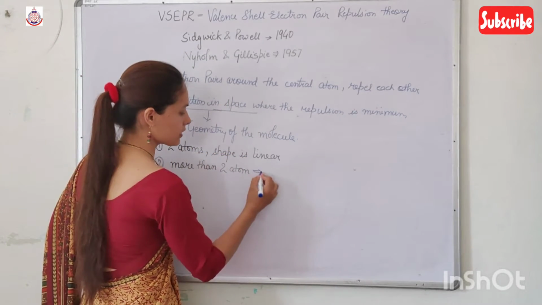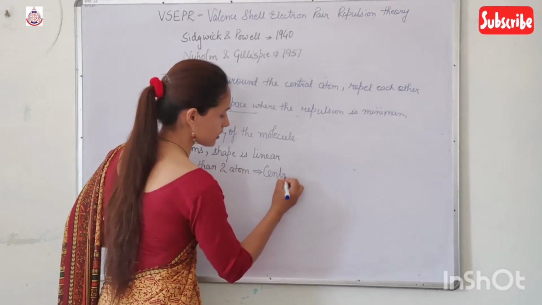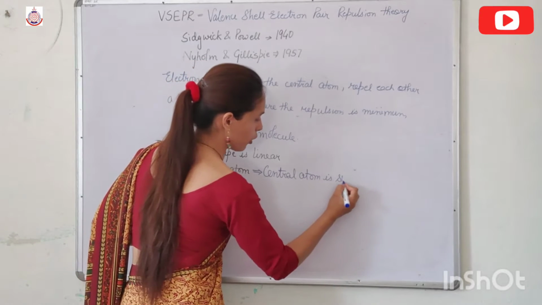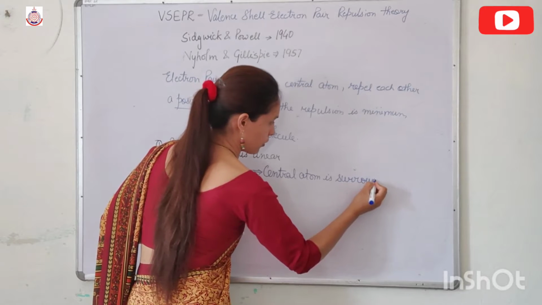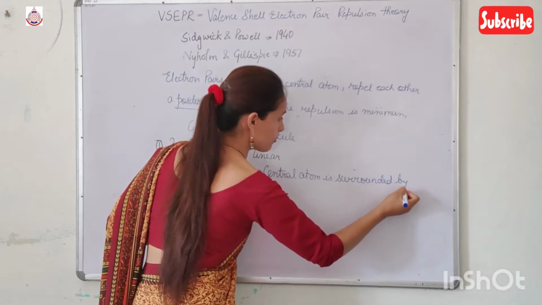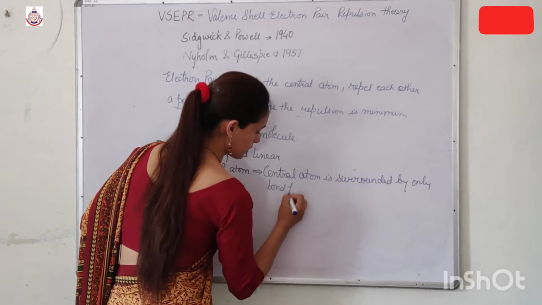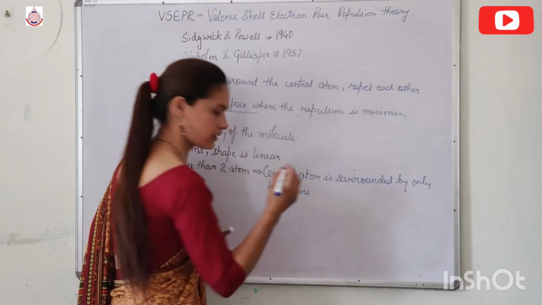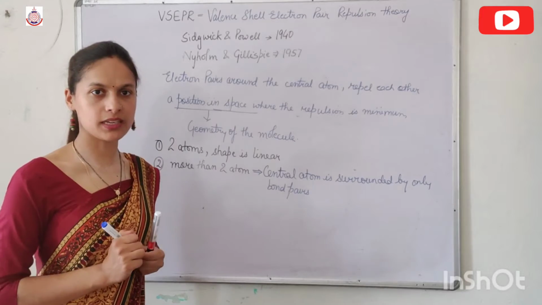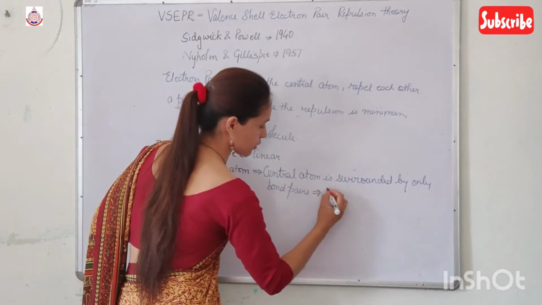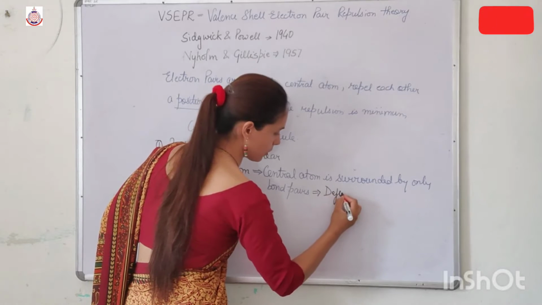So whenever the central atom is surrounded by only bond pairs, the repulsion is the same between all of them, and the molecule has a definite geometry.